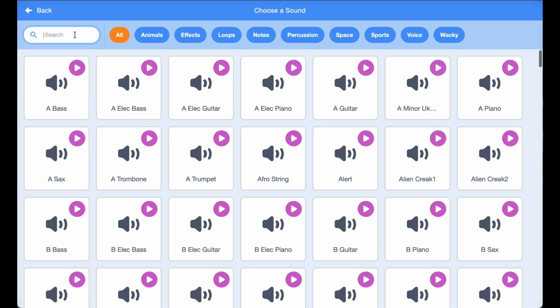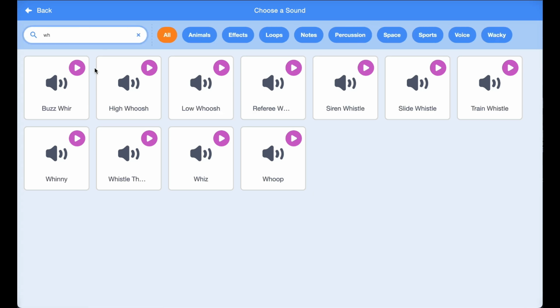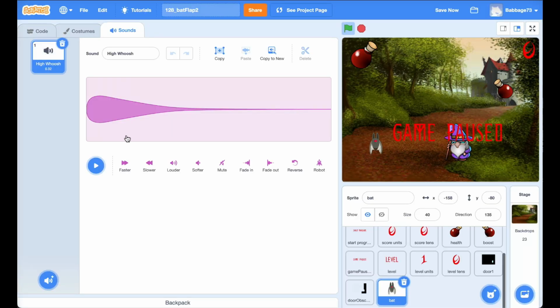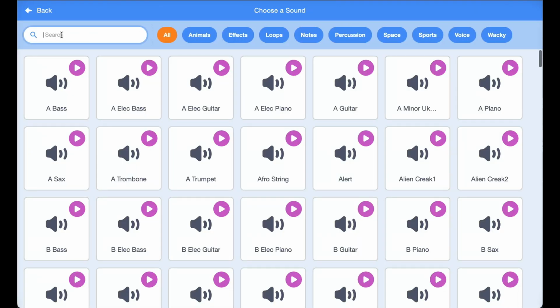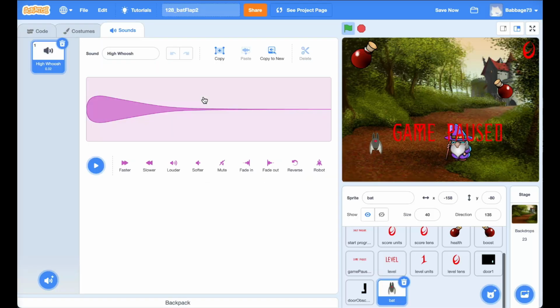And I'm looking for the whoosh, high and the low whoosh. So here's the high whoosh. So now I've got that. So I'm going to go back and get the low whoosh. Just type in a WH here, should tell me right there, low whoosh.